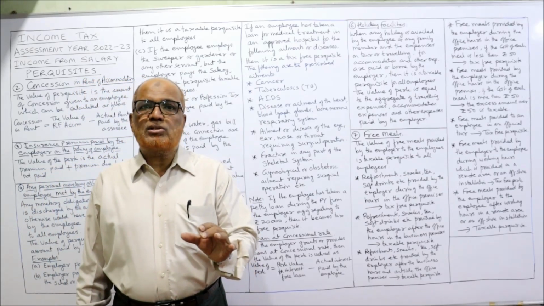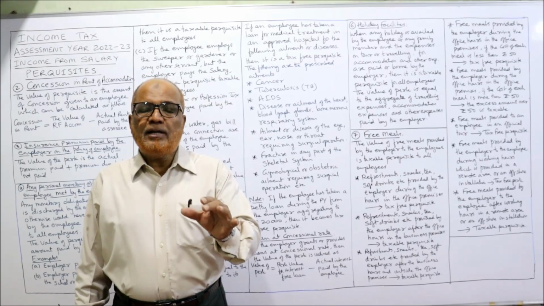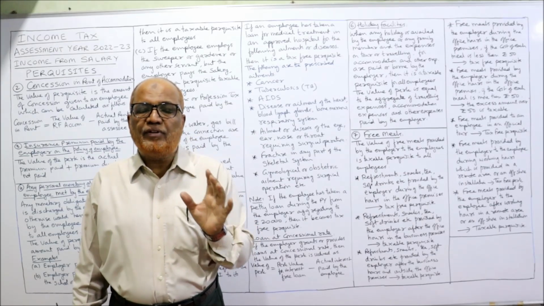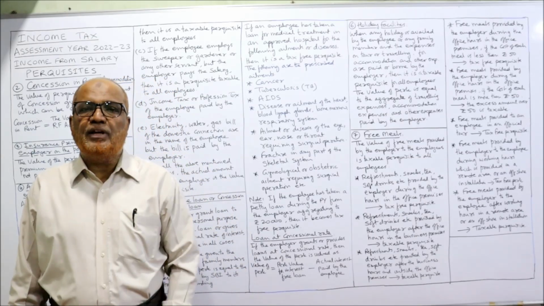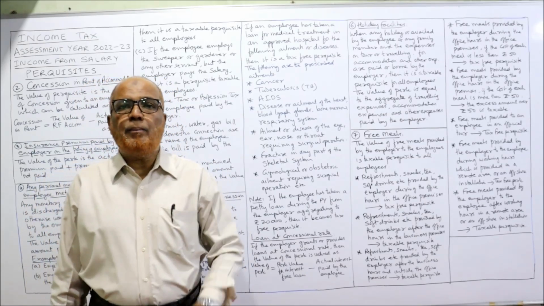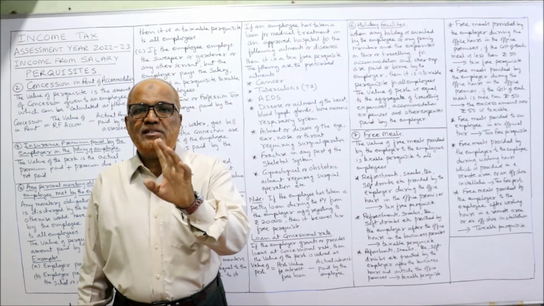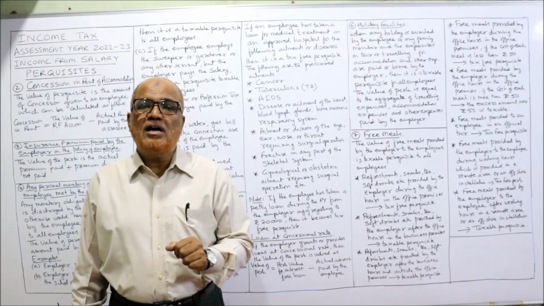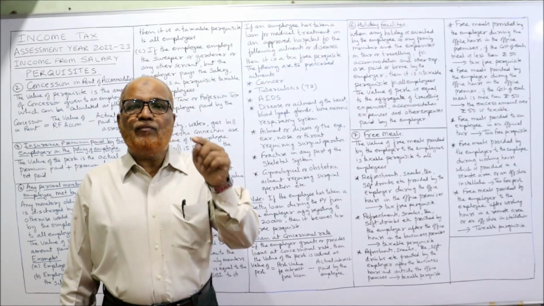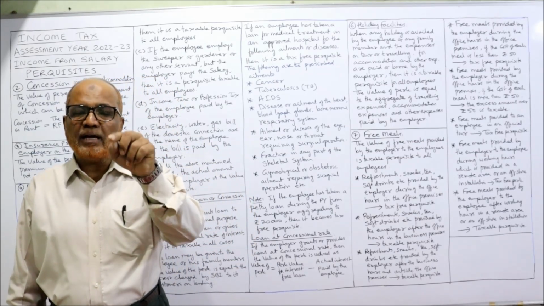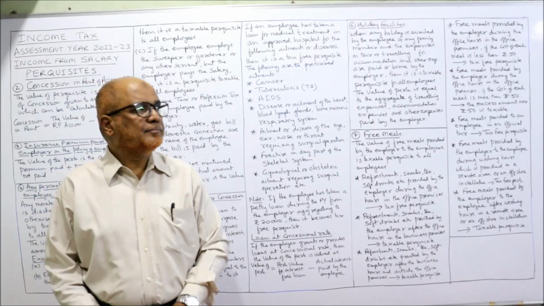But the Income Tax Act says up to 50 rupees is exempted. So 200 minus 50, 150 rupees is taxable per day. For 100 days, 150 into 100, 15,000 is the taxable value of the perquisite.